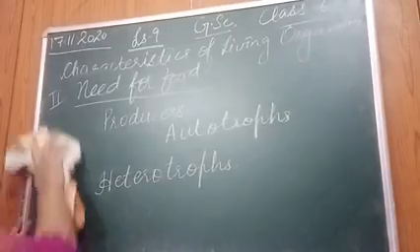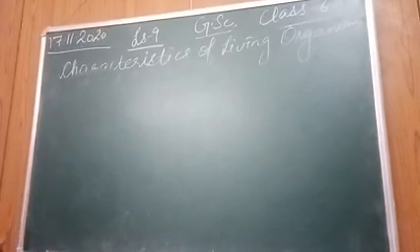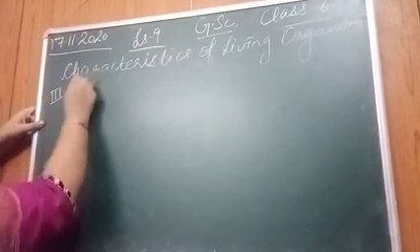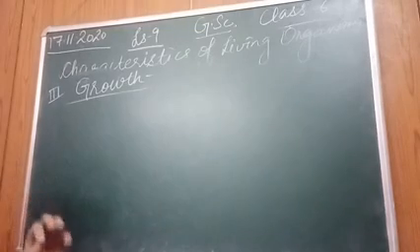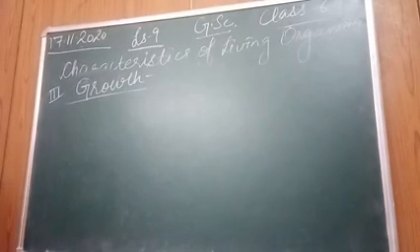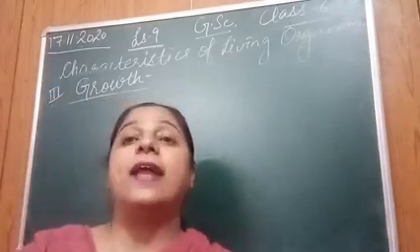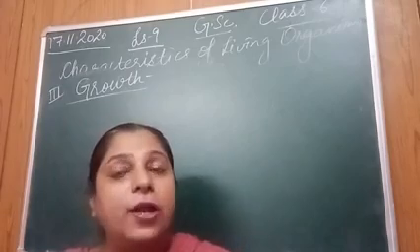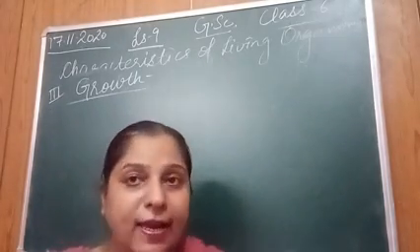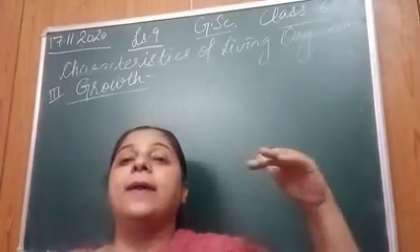Now coming to the next point. Third characteristic is growth. All living organisms grow. Every living organism shows growth. You might have seen your photographs when you were very small, when you were born. Right? You are very small. Later on, after 1 year, you start crawling. You grow up. Right? Then, after 10 years, you are a big boy.